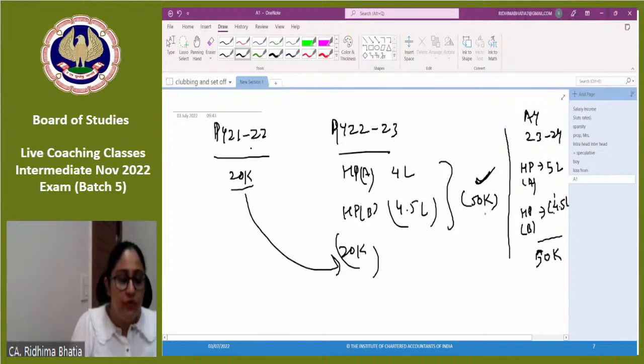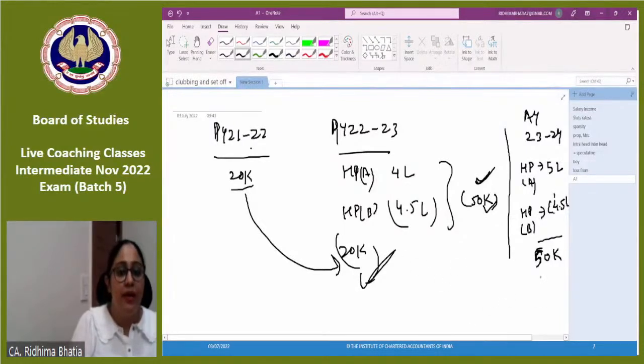Now I have a brought forward loss of 50,000 and a 20,000 loss. Okay, still 50,000 income is there. One thing we know is that the loss which is brought forwarded or carry forwarded can be adjusted under the same head. So in house property, 50,000 of income is there. Now which loss will I adjust first? Common sense says I will adjust this 20,000 first.